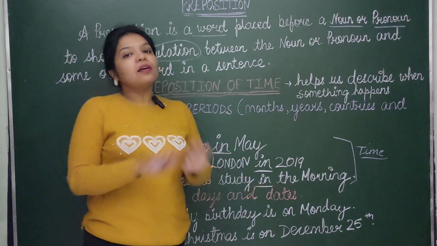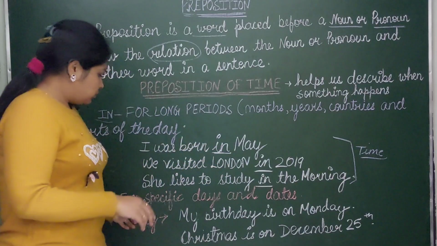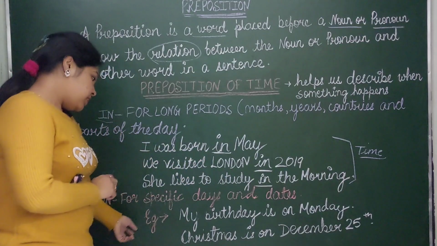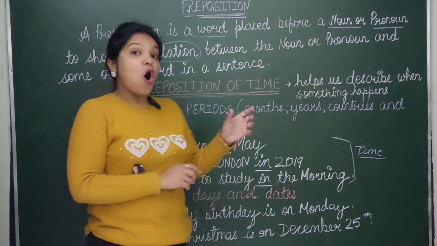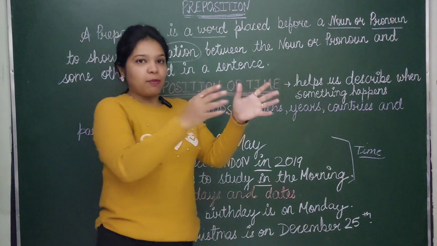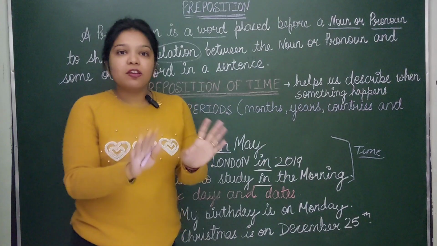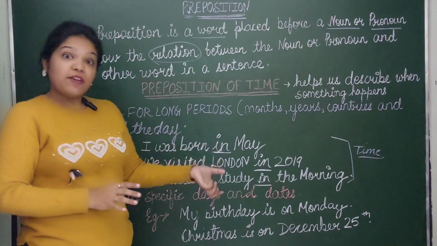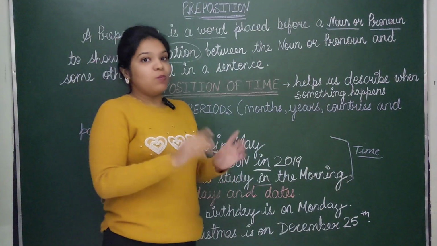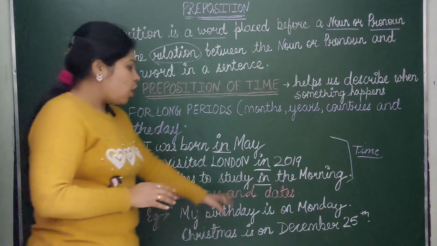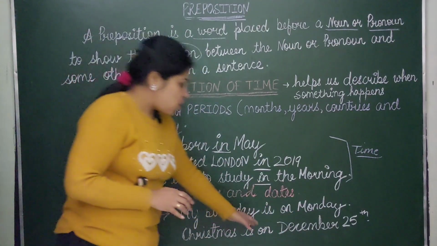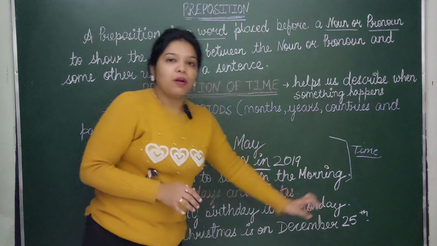Next is on. We always get confused about where to use in and where to use on. Just remember this and the confusion is over. On is for specific days and dates, like my birthday is on Monday. If no specific time is given, then we use in. If a specific day or date is given, then we use on. It's on Monday. Christmas is on 25th December.